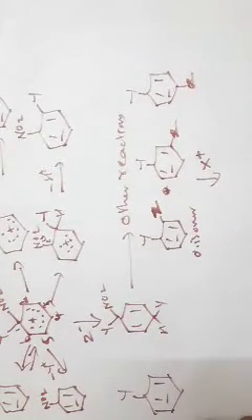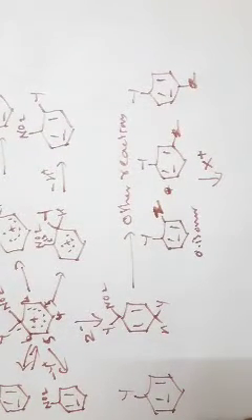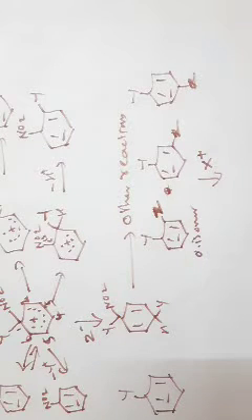In these circumstances, when we have more than one substituent in the aromatic ring, some generalizations are made in aromatic electrophilic substitution reactions. You compare the strength of the substituents present in the aromatic ring.